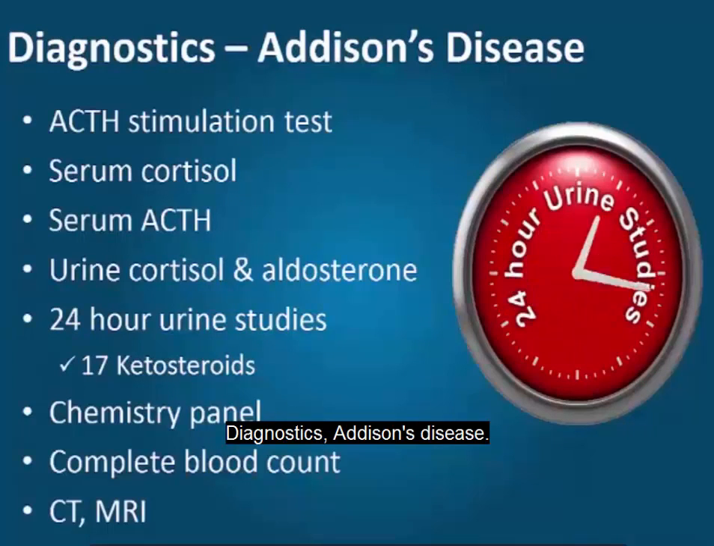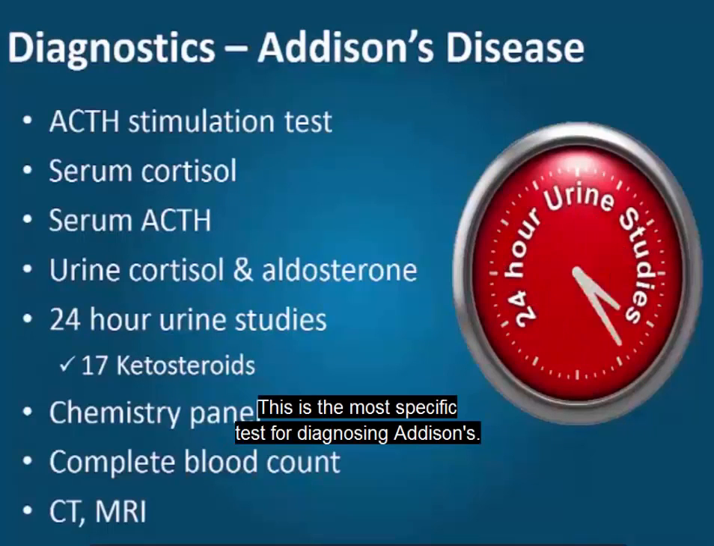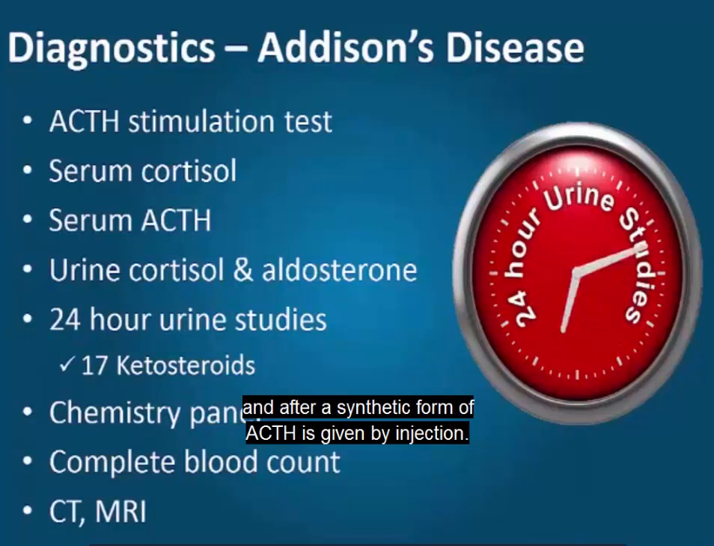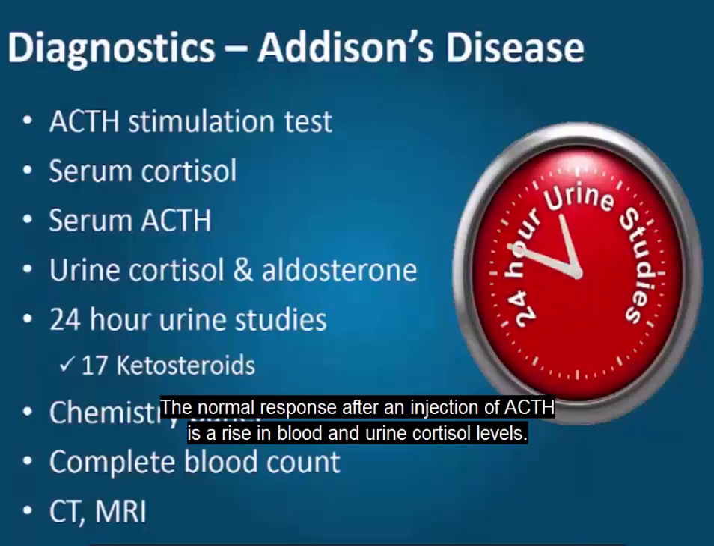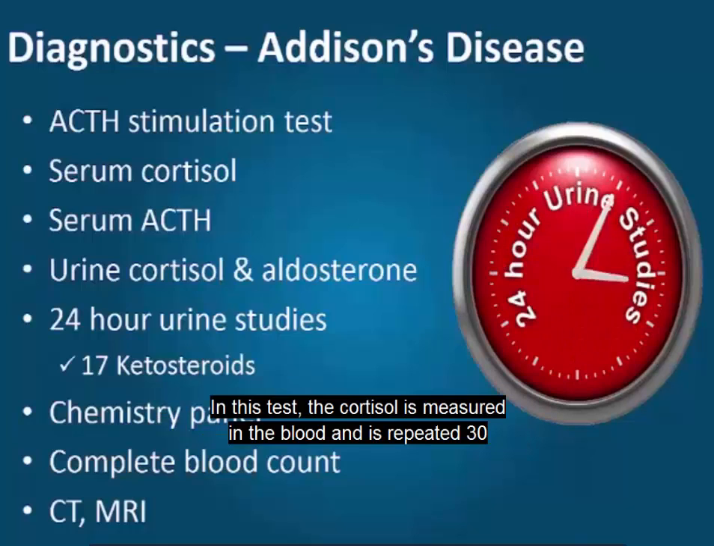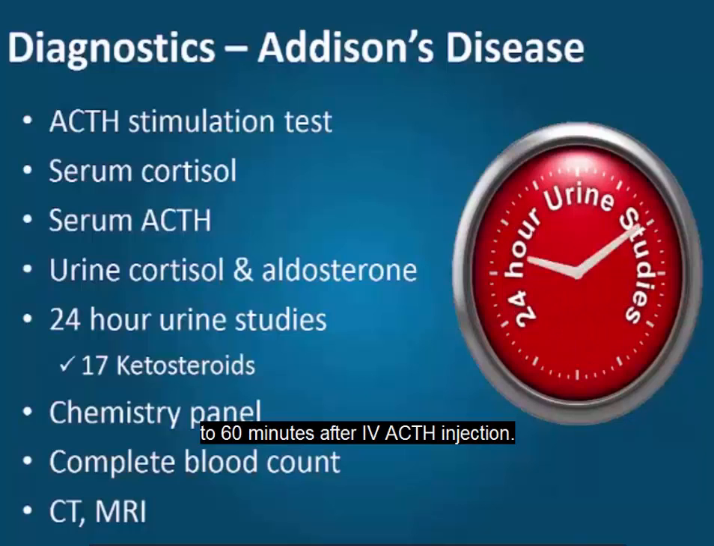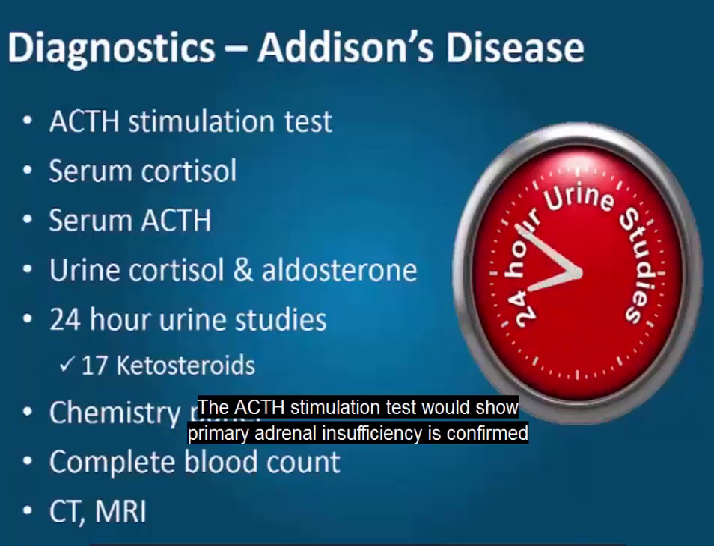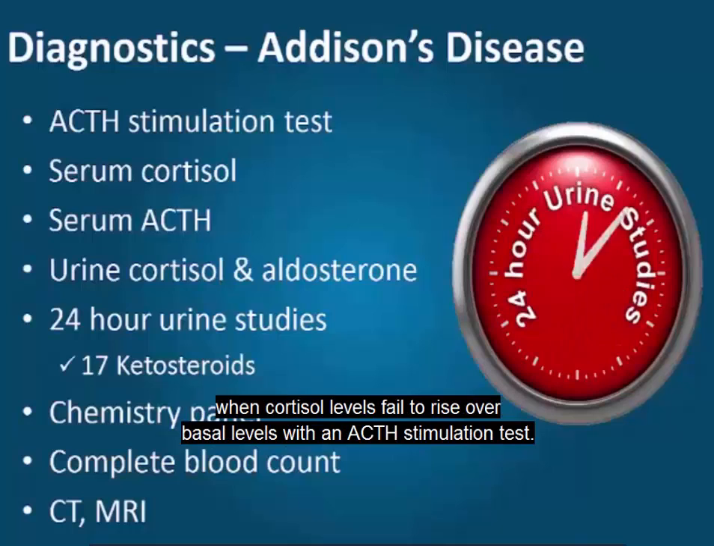Diagnostics for Addison's disease. This is the most specific test for diagnosing Addison's. In this test, blood and/or urine cortisol levels are measured before and after a synthetic form of ACTH is given by injection. The normal response after an injection of ACTH is a rise in blood and urine cortisol levels. In this test, the cortisol is measured in the blood and is repeated 30 to 60 minutes after IV ACTH injection. The ACTH stimulation test would show primary adrenal insufficiency is confirmed when cortisol levels fail to rise over basal levels.